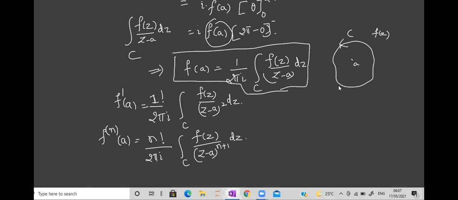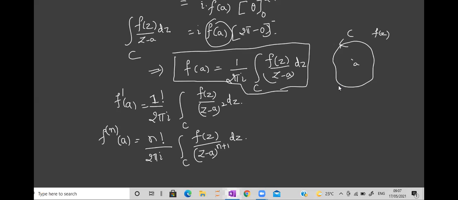but at different order derivatives. If this is the value of f of a, f dash of a is given by 1 factorial divided by 2 pi i, integration over c, f of z upon z minus a the whole square dz. This is first order, so we have the power as 2.